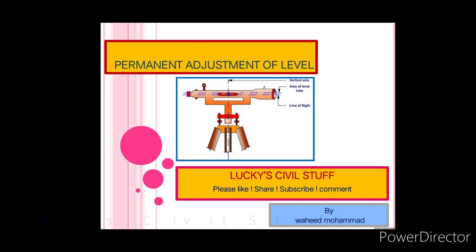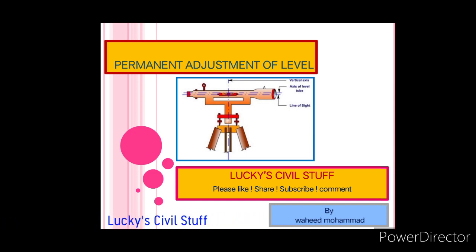Today we'll discuss the permanent adjustment of a leveling instrument. Before going to the permanent adjustment of a leveling instrument, one should know what the temporary adjustment of a leveling instrument is. Temporary adjustment is involved in every survey done with the leveling instrument, that is, fixing the instrument on the tripod stand, centering the bubble tube, and focusing the eyepiece and object glass to remove the parallax error. Like that you can do the temporary adjustments.